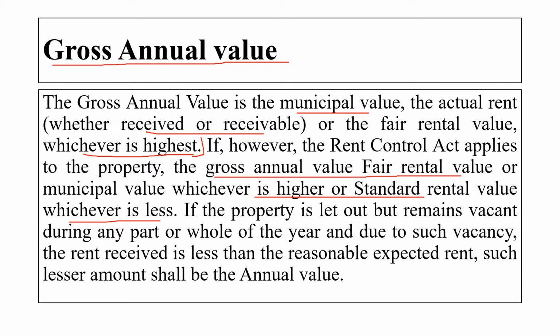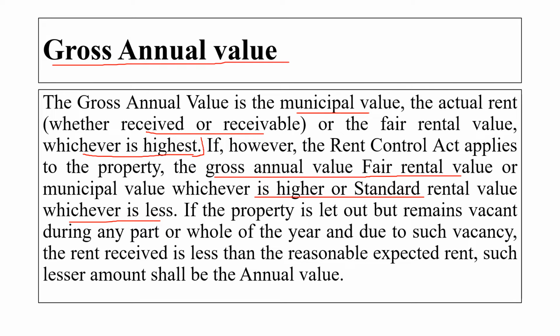If the property is let out but remains vacant during part or the whole of the year, due to such vacancy the rent received is less than the reasonable expected rent. Such lesser amount shall be the annual value.